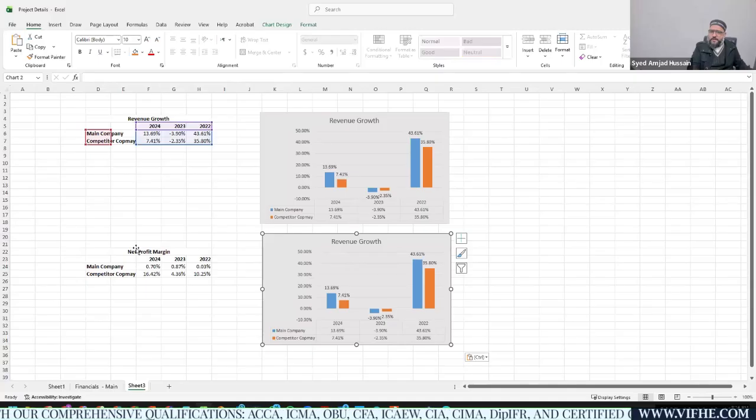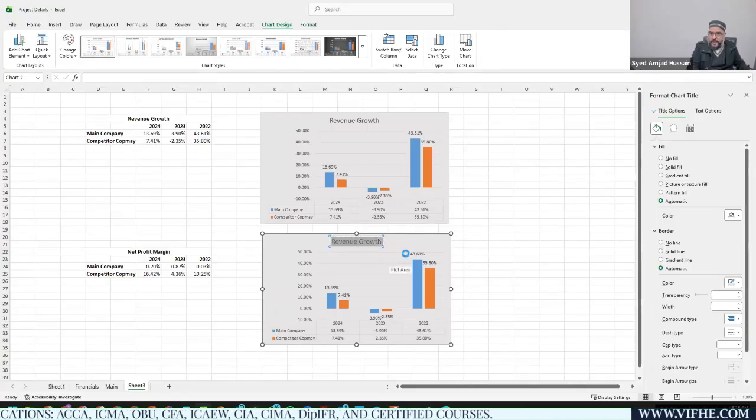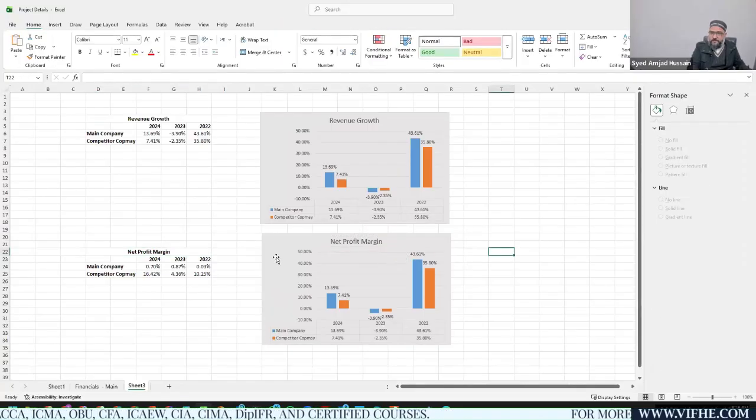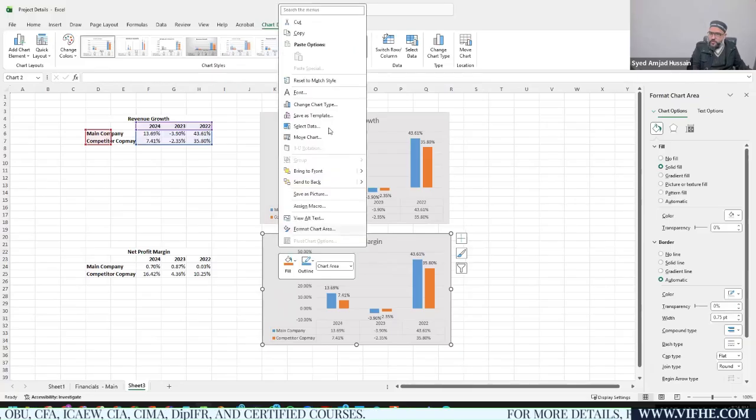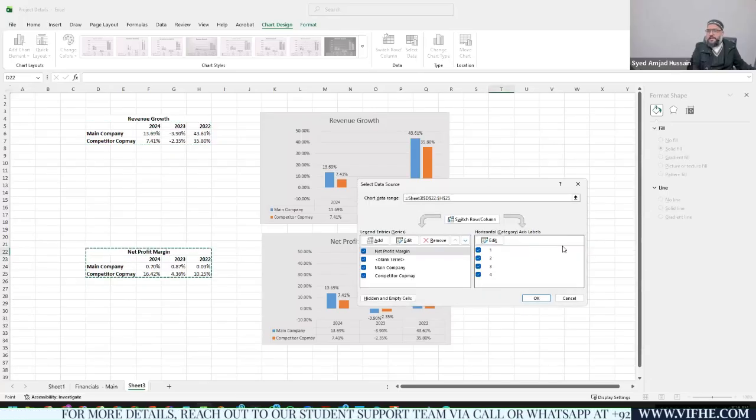So you have already copied and pasted the graph. This would be very easy for you guys. Okay. Now, first thing, I need to change the head of that graph or the label of that graph. And as you need to align the formatting of your graph, just copy and paste. Again, just hit this select data. You already have this selection, so I'm going to change the range and give it this range. Now, this is the data.